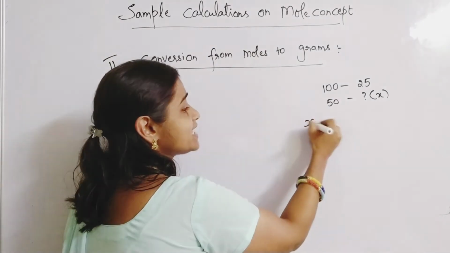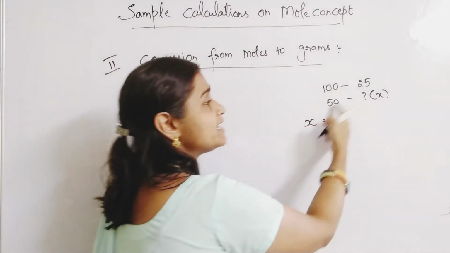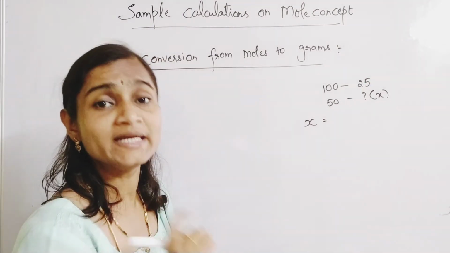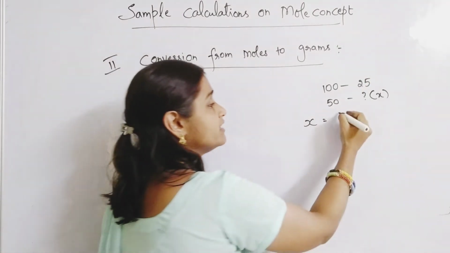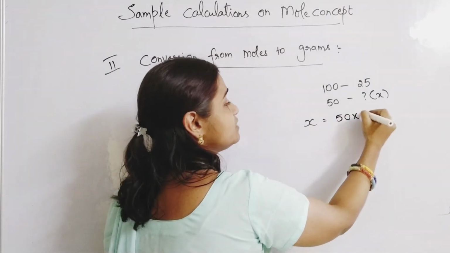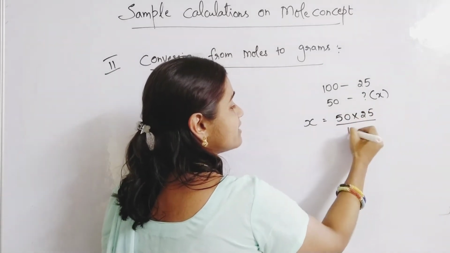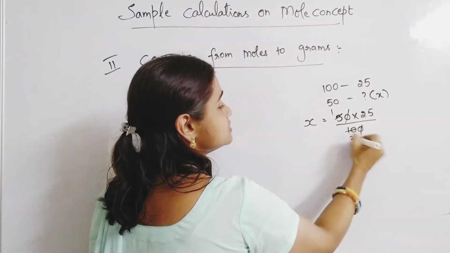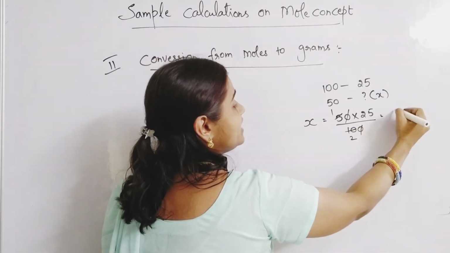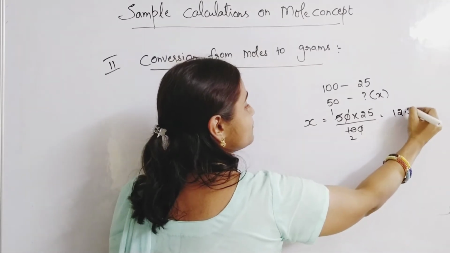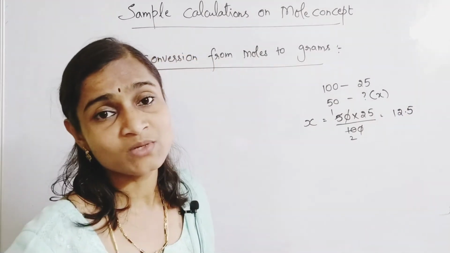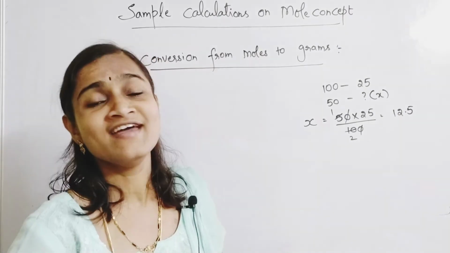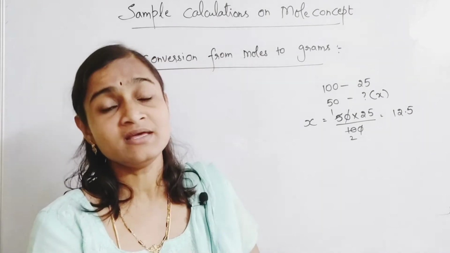Rule of 3. So x can be calculated as what? Cross multiply the numbers which are on the cross and divide by the third number. So 50 into 25 by 100. How much will it be? Almost 25 by 2, which means 12.5, so 13 apples were almost sold off. If it is apples, you cannot take 0.5, though half an apple can also be sold.